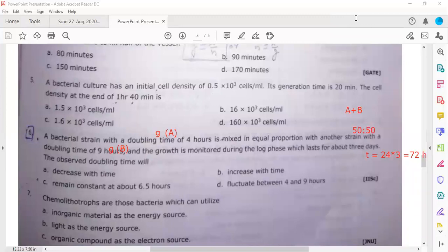Achal, are you listening to me? Okay, Trishla, why are you thinking it should be C?